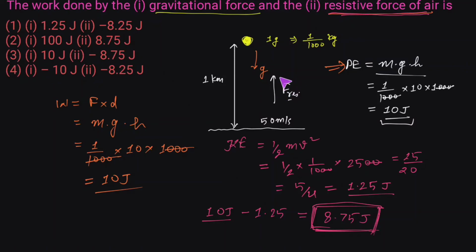So we know that the force which is acting is upward, but the displacement is taking place in the downward direction. We know that this water droplet is moving towards the ground, but this resistive force is upward. So work done by this air friction is given by force by air resistance into displacement. Here, because displacement is taking place in the downward direction although the force is acting in the upward direction, the sign of this force and displacement is opposite. So the work done by this air friction would be of negative sign. We have to take this as minus 8.75 joule.